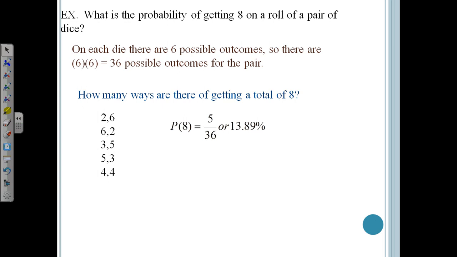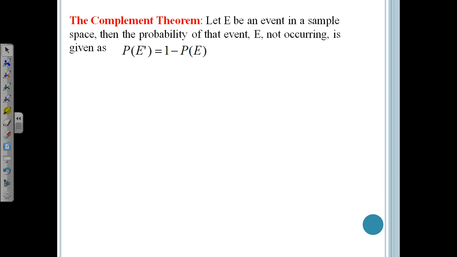Okay, one last thing. This will be very useful. This is the complement theorem. It says let E be an event in a sample space, and we want to figure out the probability of that event E not occurring. So we don't want the probability of E, we want the probability of not E. That formula is given as 1 minus the probability that the event will occur, or the probability of E. So it goes back to that idea that your probability is somewhere between 0 and 1. If you have a probability of an event happening, then 1 minus that probability is the probability that it's not going to happen.